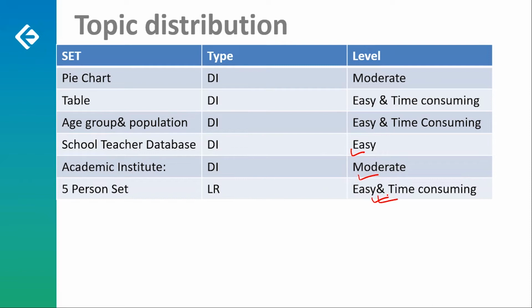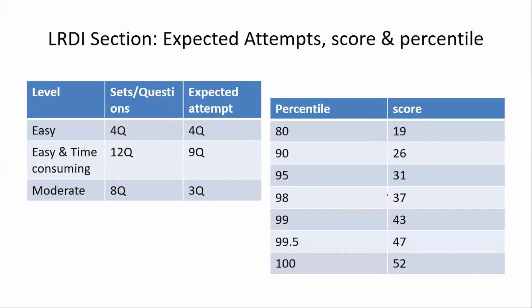So overall, this was the feel of the paper. As far as good attempts are concerned, out of 4 easy questions, you could have solved all 4. Out of the easy and time consuming 12 questions, even if you're solving 9, and out of the moderate 8 questions, you're solving 3. Why did I keep it less? Because lots of time is required in calculation. Even so, 9 plus 4, 13 plus 3, 16 to 17 questions you would have done easily. And getting 37, that is 98 percentile, is very achievable here. Even 99 is also achievable.